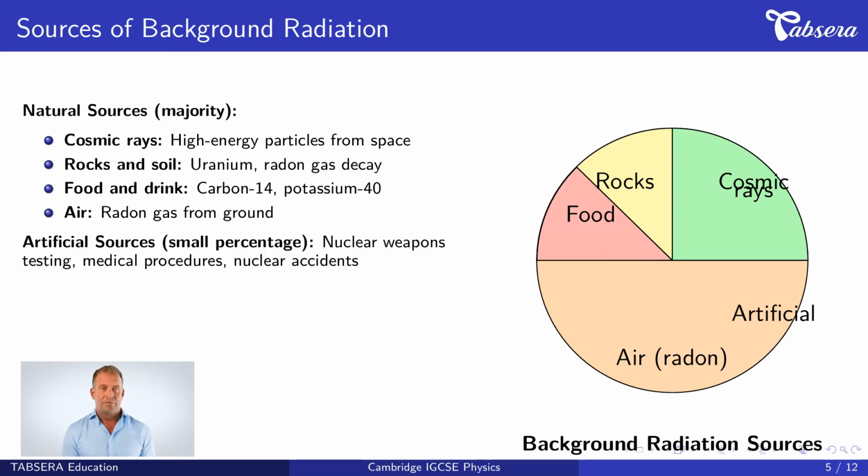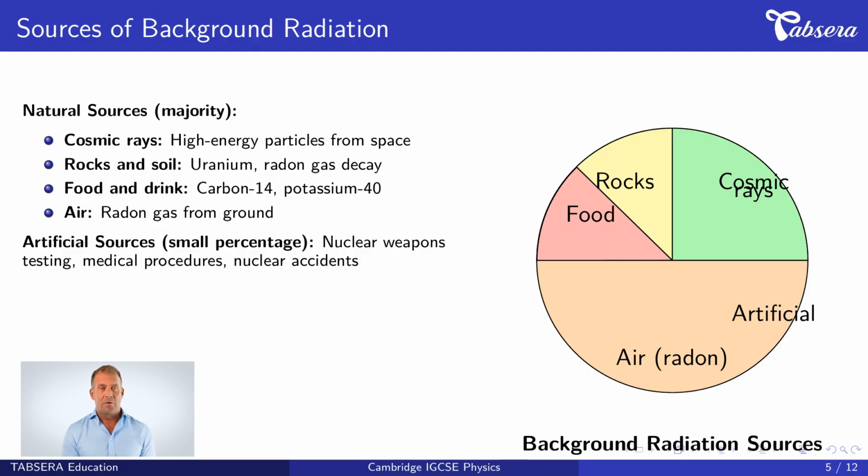Background radiation comes from various sources. Natural sources provide the majority of background radiation. First, cosmic rays. These are high-energy particles from outer space that constantly bombard Earth's atmosphere. Second, rocks and soil contain naturally radioactive elements like uranium, which decay and produce radon gas. Third, food and drink contain radioactive isotopes like carbon-14 and potassium-40 that we consume daily. Fourth, air contains radon gas that seeps from the ground.